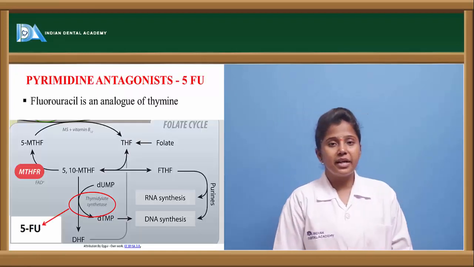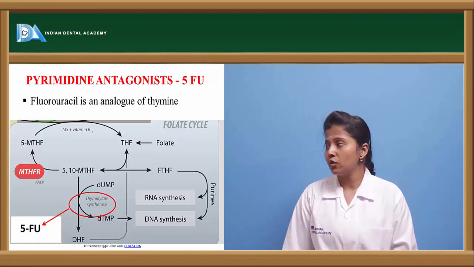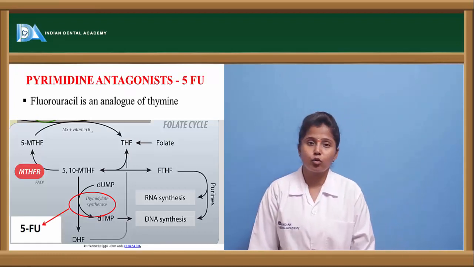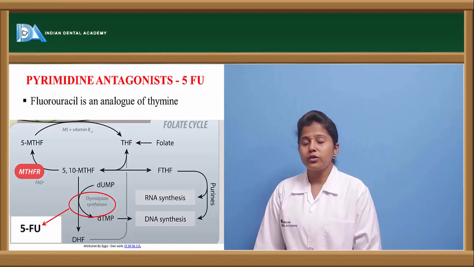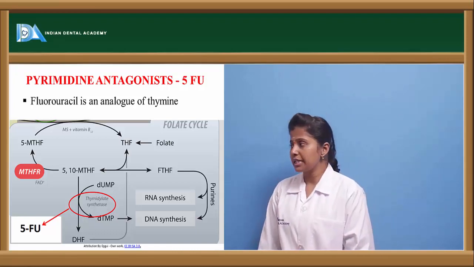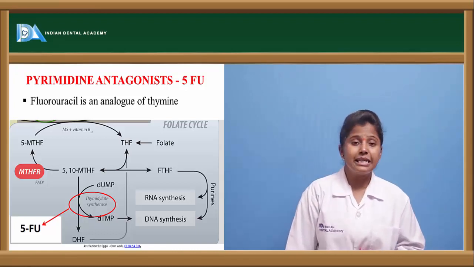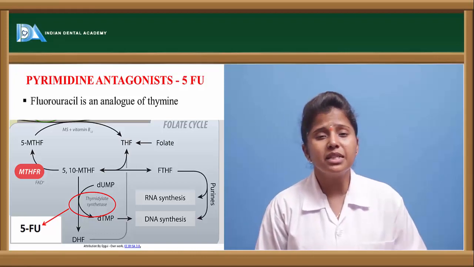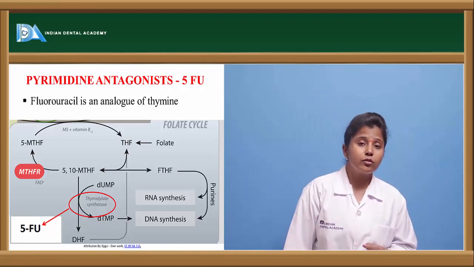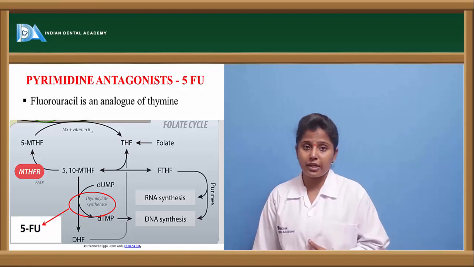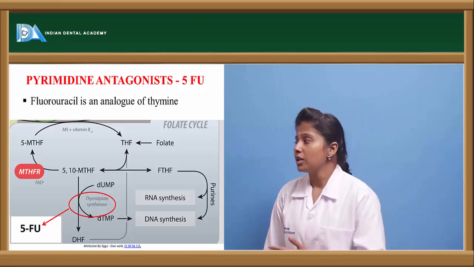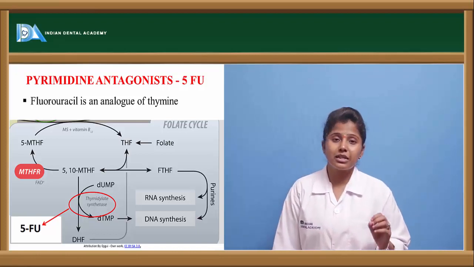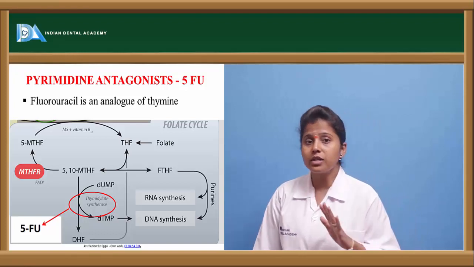Let us see the pyrimidine antagonists. Pyrimidine antagonists include drugs like 5-fluorouracil. 5-fluorouracil is the main drug used under this category, and it is an analog of thymine. Thymine is one of the nucleic acid bases which is essential for DNA synthesis. So 5-fluorouracil has a structure similar to thymine.